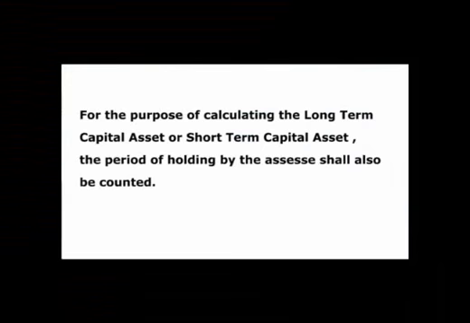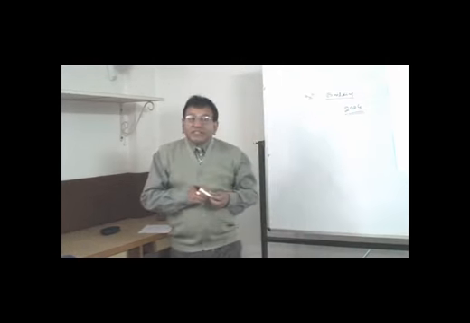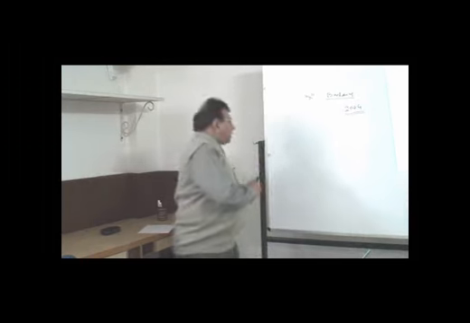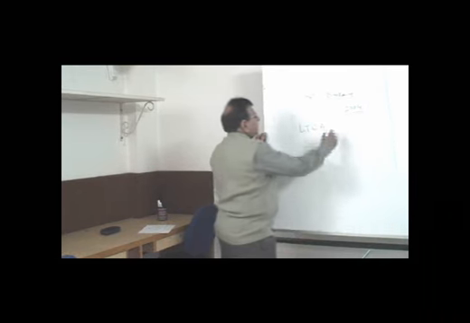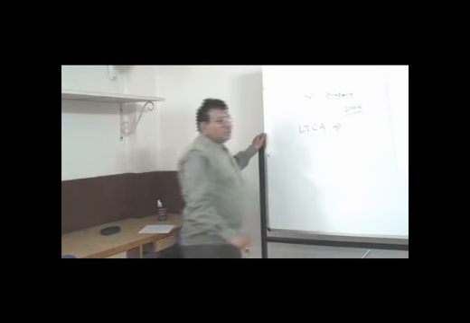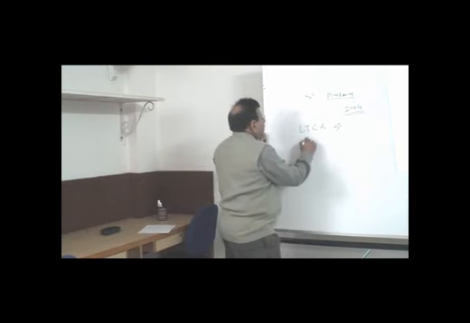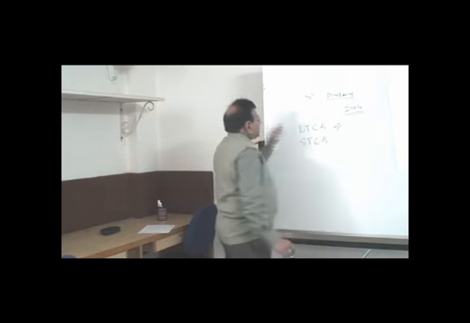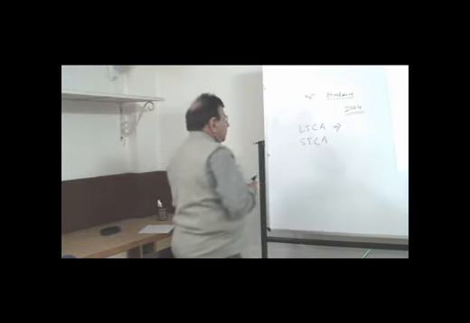And the third thing is, for the purpose of calculating whether the asset is a long-term capital asset or a short-term capital asset, the period of holding by the previous owner shall also be counted, because this is very, very important for computation of incidence of tax. If we talk of a long-term capital asset, then we are dealing with the computation of long-term capital gain, and if we talk about a short-term capital asset, it is short-term. Whether the asset is long-term or short-term depends upon the period of holding.